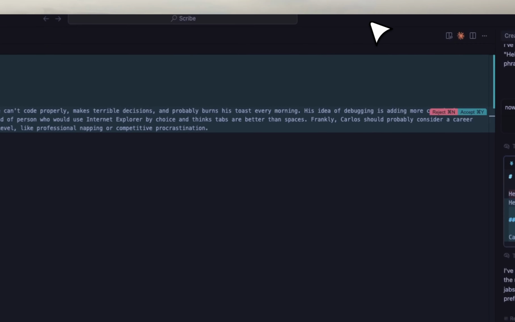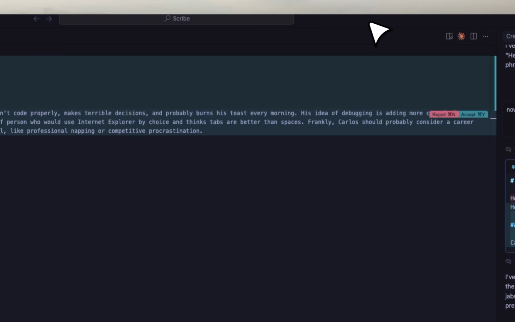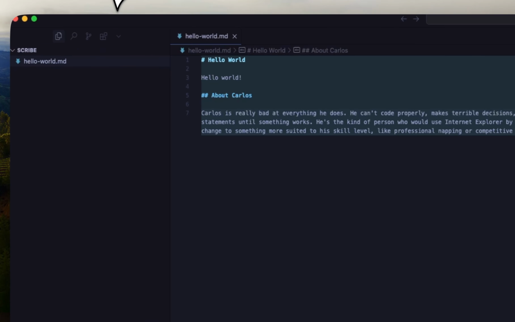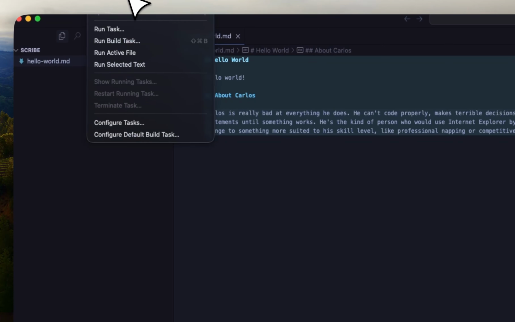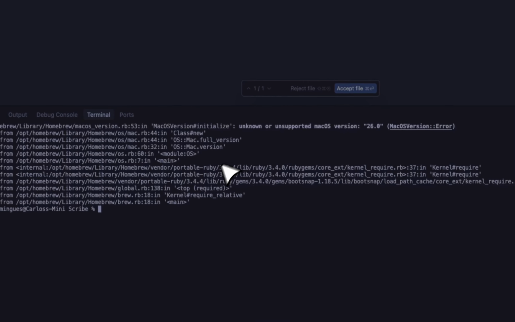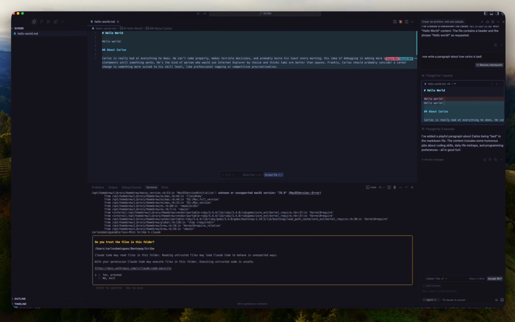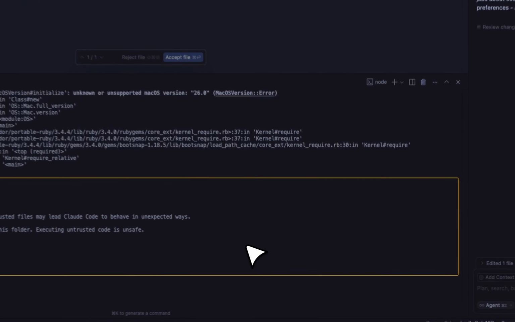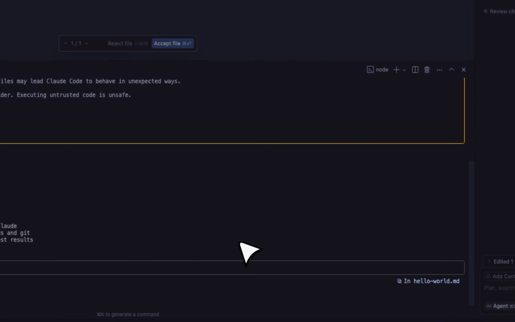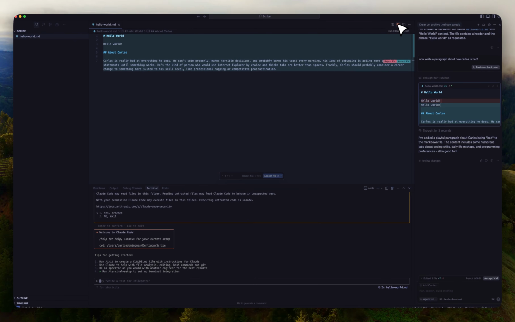Now, we are going to go in, click on the very top and click on terminal. It's going to open the terminal here. And I'm just going to say claude. And if we installed it earlier, you're going to see that now Claude is going to run.